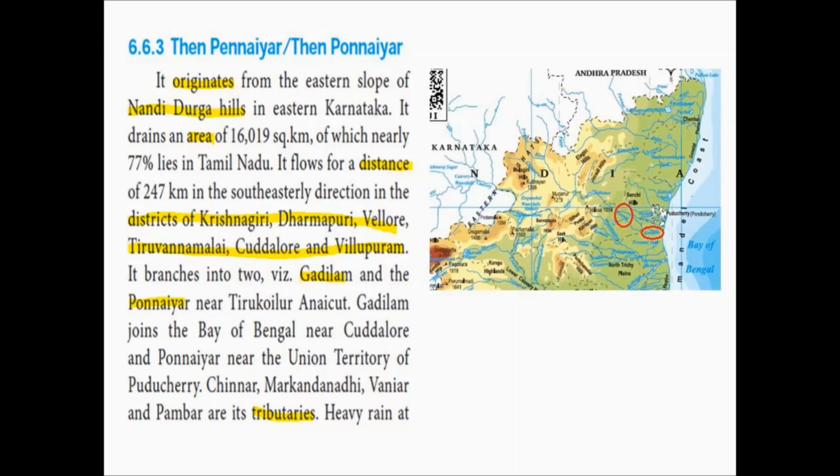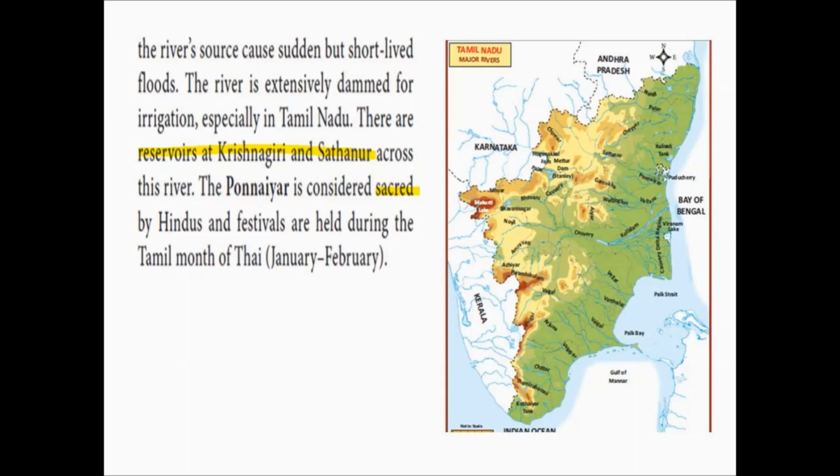Chinnar, Markanda Nadi, Vanniyar, Pambar are its tributaries. So these are the smaller rivers which join the main river. So they are called the tributaries. Heavy rainfall in the river source causes sudden but short-lived floods. So whenever there is heavy rainfall in this region, it causes sudden floods, but it lasts only for a short period of time. The river is extensively dammed for irrigation, especially in Tamil Nadu. That is, this river acts as a major source for irrigation, especially in Tamil Nadu state.